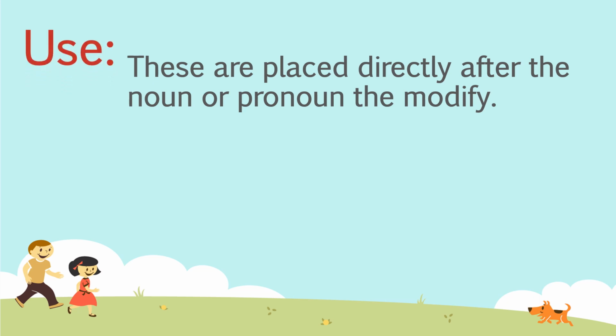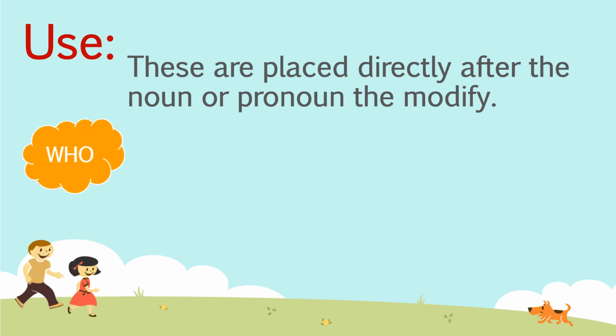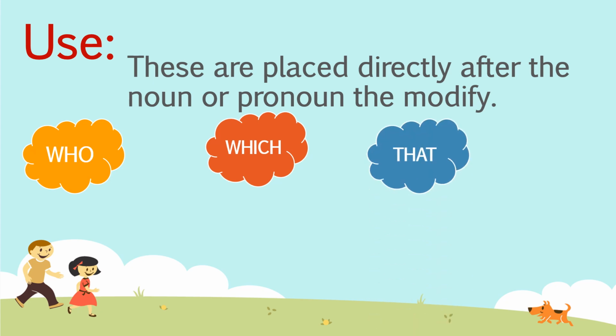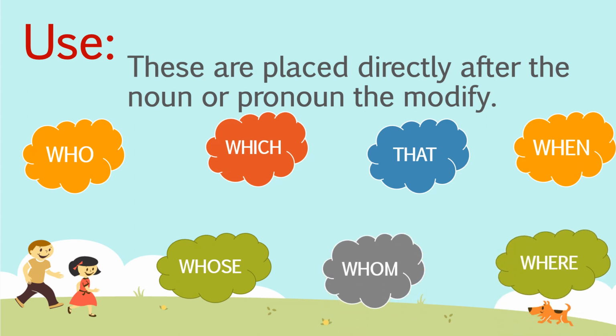These are placed directly after the noun or the pronoun. For example, who, which, that, when, whose, whom, and where. These 7 words are called relative pronouns. We use them to connect a noun or pronoun in the sentences.